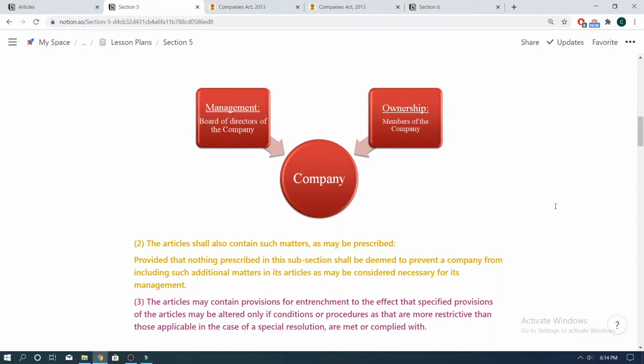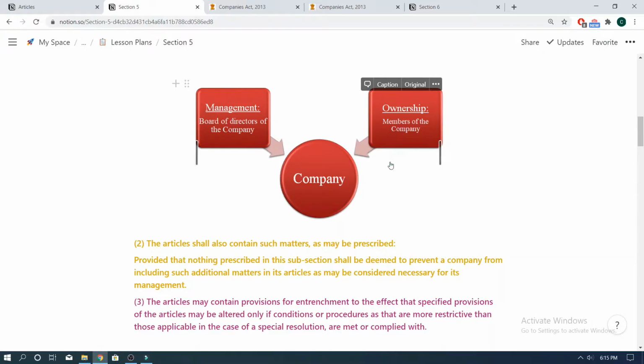Now, before we move ahead, let's discuss one more important point. We know that the company is a distinct legal entity that is created by the process of law, and the members forming the company are different from the company itself. Also, another characteristic trait of a company is that the ownership of the company is different from the management of the company. What this means is that the members of the company are not the ones who look after the day-to-day affairs of the company.